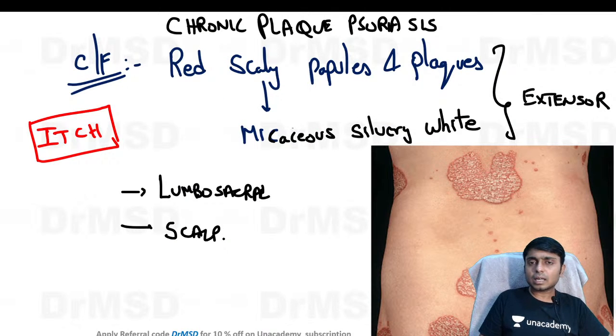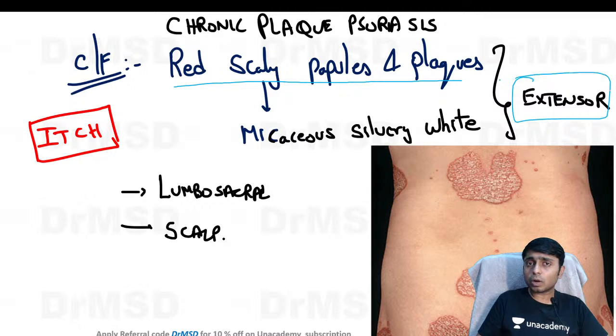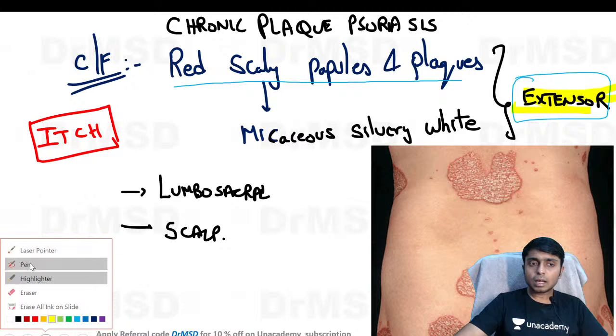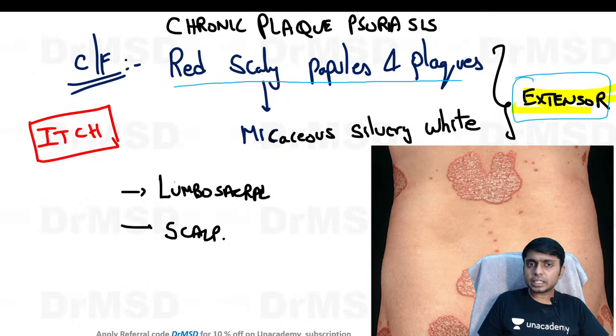This clinical picture I have already shown and explained to you. There will be red scaly papules and plaques mainly situated on the extensors, but not over the flexors. This is important in psoriasis vulgaris. The lesions are surmounted by micaceous silvery white scales.